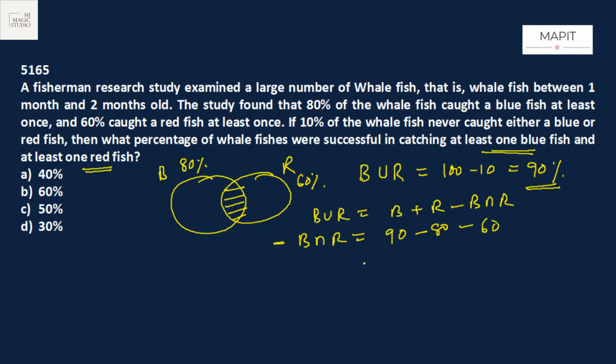That will be the negative value we get. 90 minus 80 is 10, 10 minus 60 is minus 50. So B intersection R is 50%. This area is 50%. So 50% of the fishes are successful in catching at least one blue fish and at least one red fish. If this had been or, the answer would have been 90%, but since it is and, it is 50%. Option C is the fit.